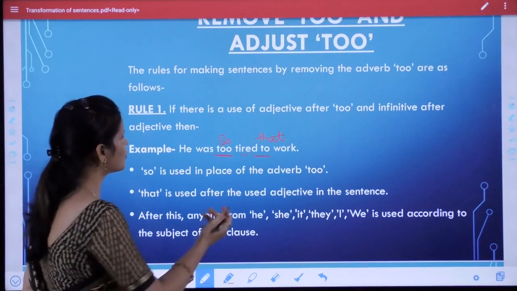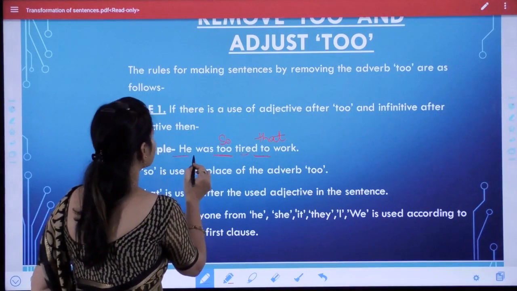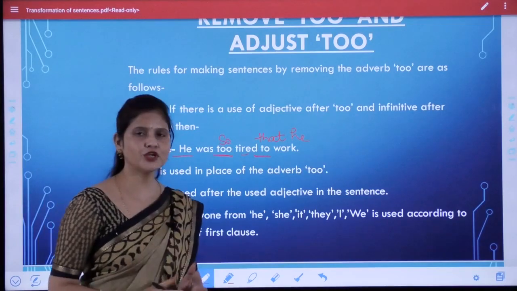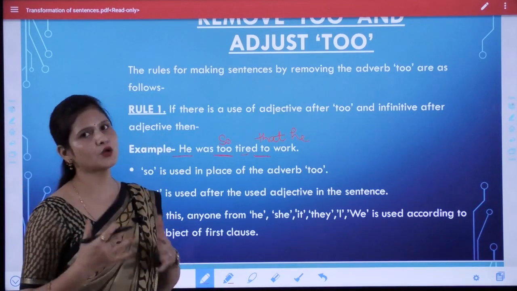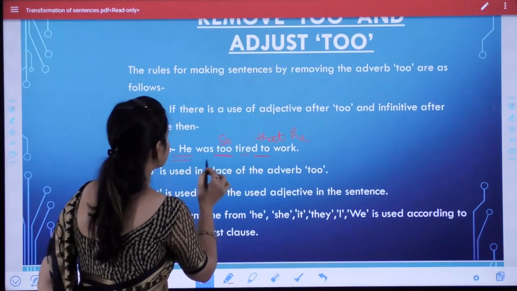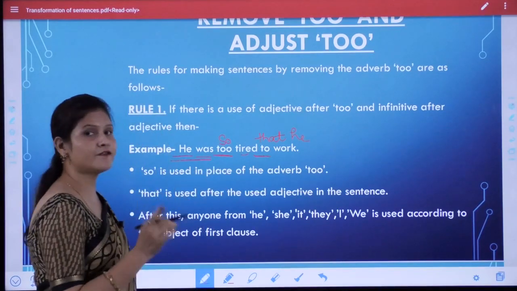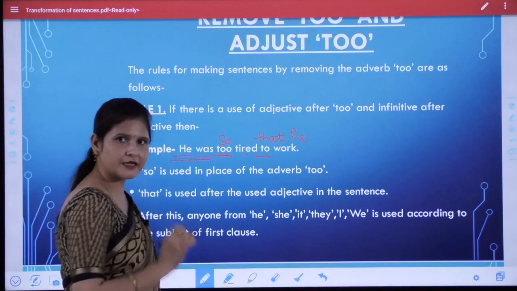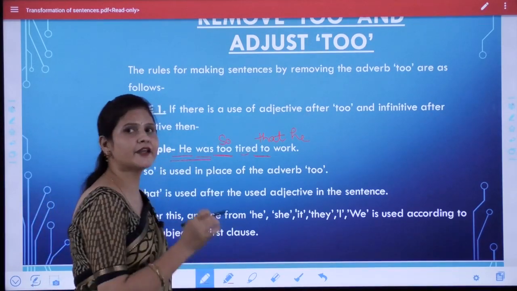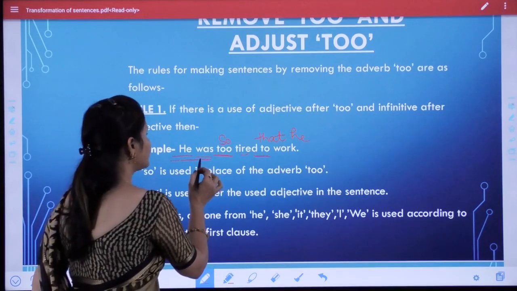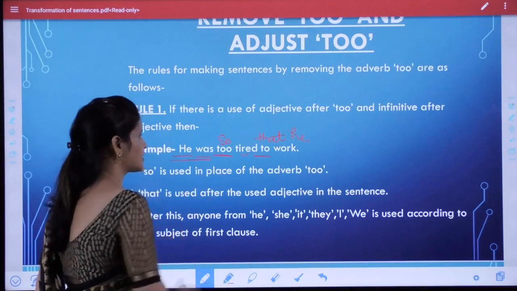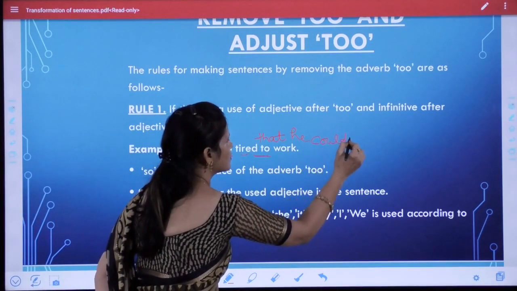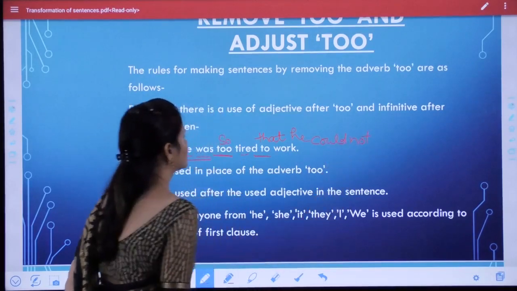What are these 3 words? That, and after that subject he, and after that we use cannot or could not. If the sentence is in past tense, then we use couldn't, and if the sentence is in present tense, then we use cannot. Okay students, so we find that this sentence is in past tense, so we use he could not work.